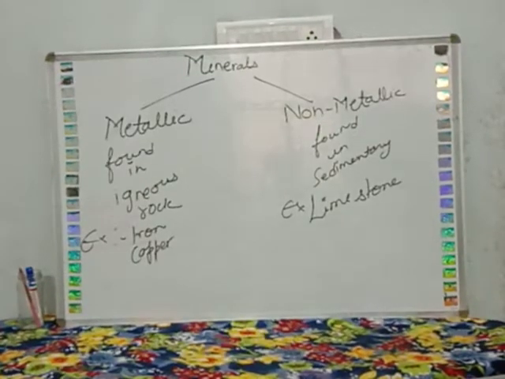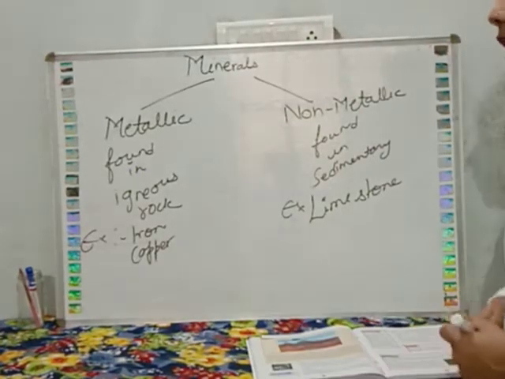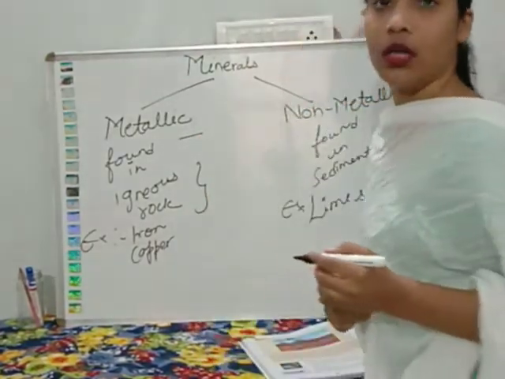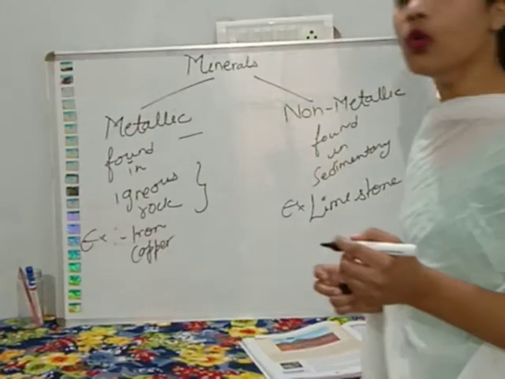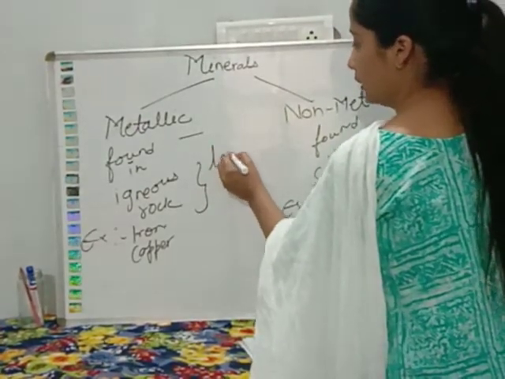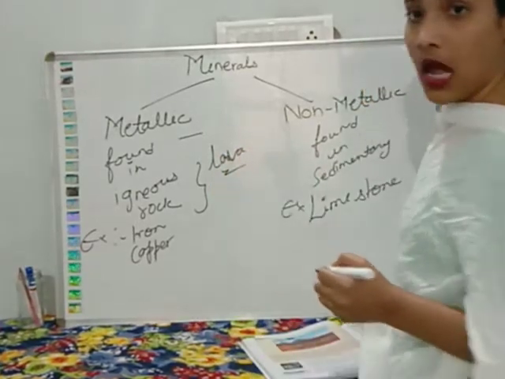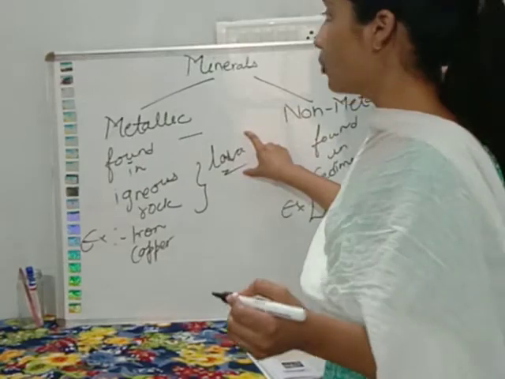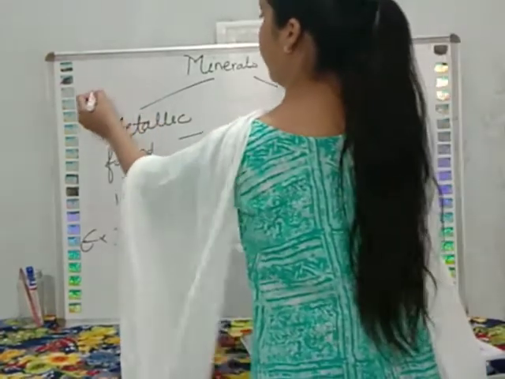So now we will read about the two types of minerals, the metallic mineral and non-metallic mineral. Metallic minerals are found in the igneous rock. Igneous rock, I have already told you, is formed from the lava.